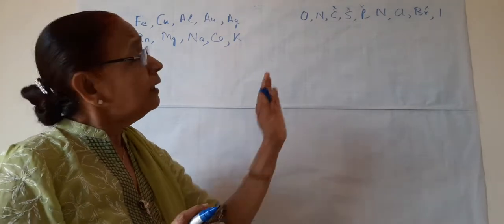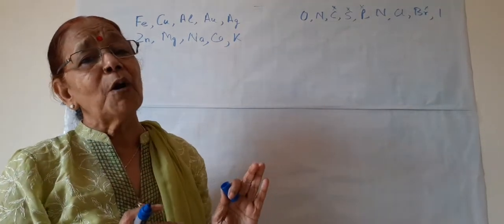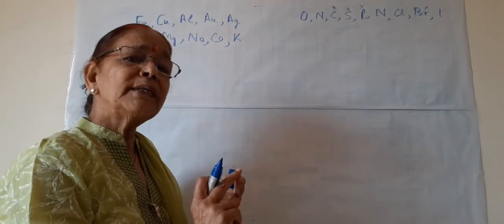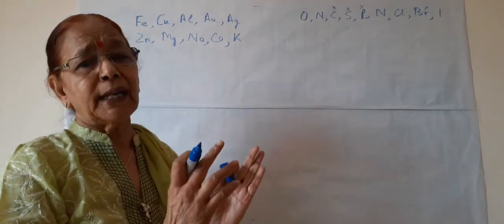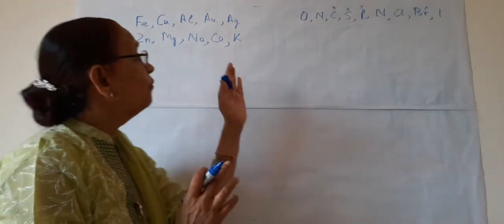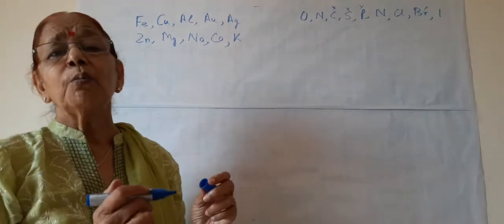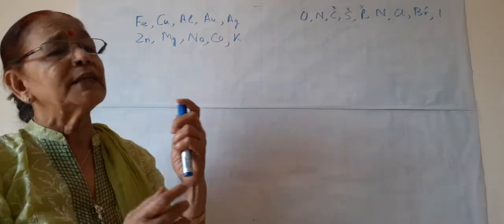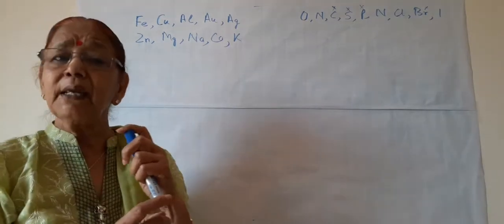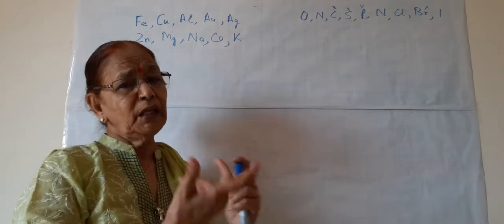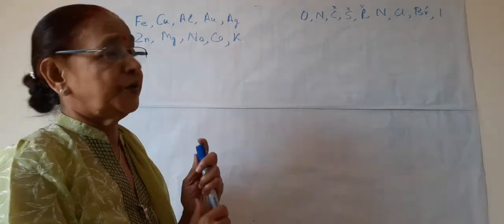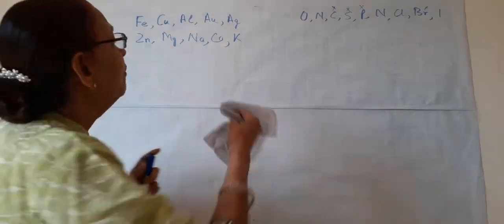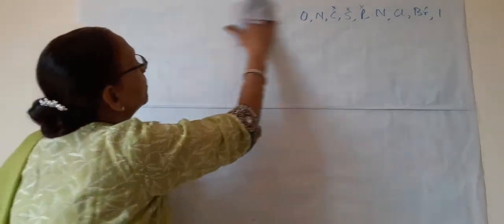So mostly these non-metals are in the form of gases. 11 gases are there, 1 liquid is there, and about 10 solids are there. Whereas metals are mostly solids, and only one exception is there, mercury, which is liquid at room temperature. So this is about some of the examples of metals and non-metals.